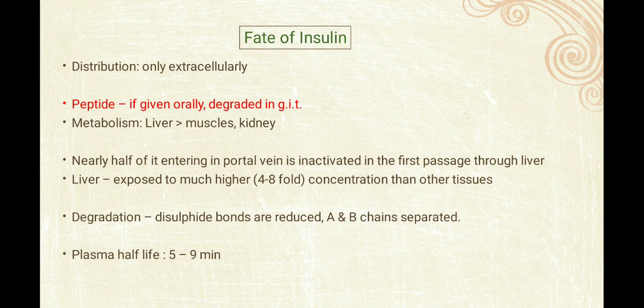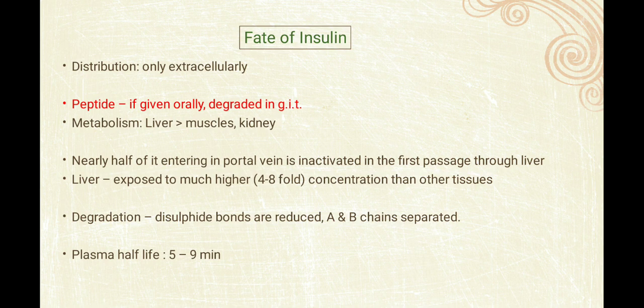That's why it is given subcutaneously or intravenously or even intramuscularly. Metabolism: it is metabolized more in the liver, and subsequently in muscle and kidney also. Nearly half of it entering the portal vein is inactivated in the first passage through the liver.